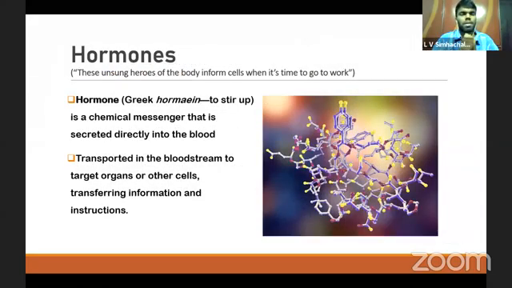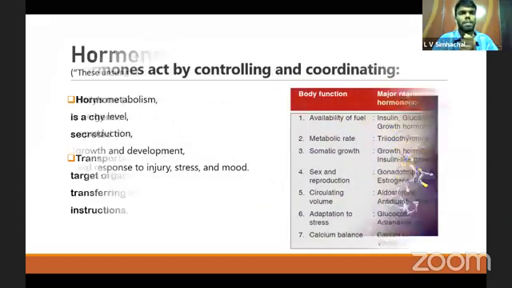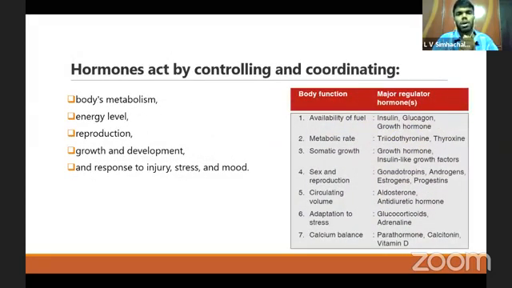Hormones are the unsung heroes of the body, which inform cells what to do and when to do it. A hormone is a chemical messenger which is released by the endocrine glands and directly secreted into the blood. These hormones are transported in the bloodstream to the target organs where they should be going, transferring information and instructions thereby. These hormones act by controlling and coordinating various physiological functions of the body.